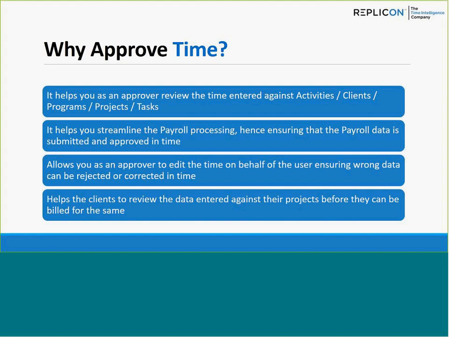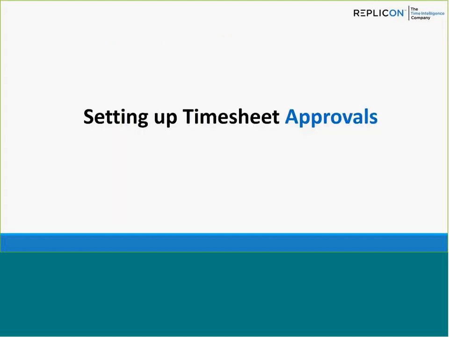The idea of having a client representative approve the timesheet is that not the entire timesheet goes over to them for approval. It's only the lines that belong to their clients or projects that go over to them. So you don't have to worry about the confidentiality of the other clients and projects mentioned on the timesheet. And as client representatives, you know what you're approving and what your client will be billed for. So that's how approving time in Replicon can be helpful.